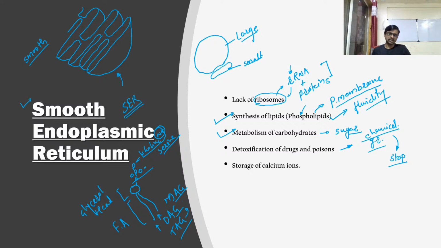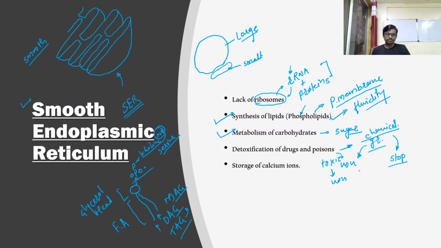Otherwise, if they remain in our body for a longer time, they will definitely harm our body. So to stop this chemical group, it is necessary to deactivate them, and this deactivation you can say is detoxification. Detoxification doesn't mean turning a poison into a non-poison, toxic to non-toxic. This is not the way we call it detoxification.